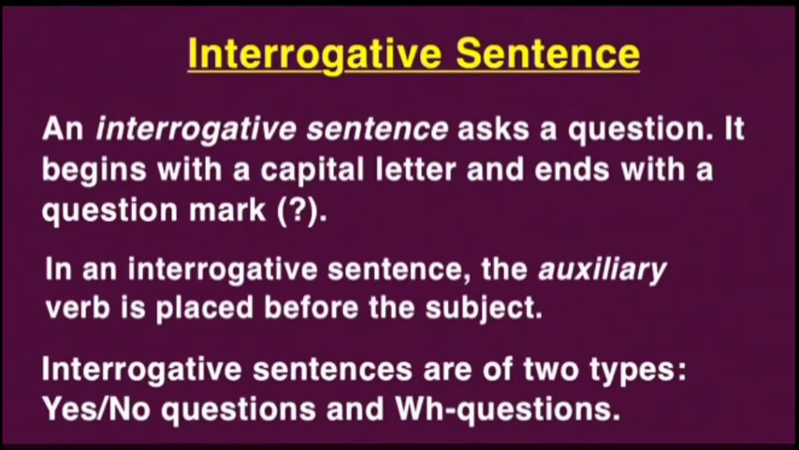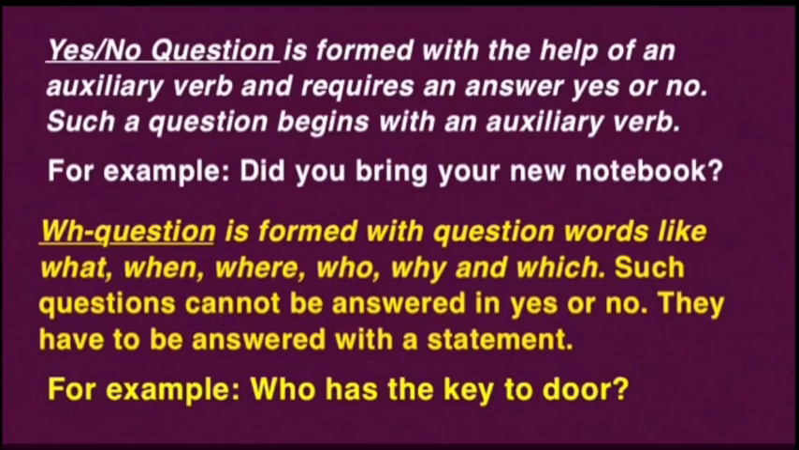It is interrogative. An interrogative sentence asks a question. In an interrogative sentence, the auxiliary verb is placed before the subject. Always remember to begin an interrogative sentence with a capital letter and end it with a question mark. Interrogative sentences are of 2 types: yes-no questions and WH questions. A yes-no question is formed with the help of an auxiliary verb and requires an answer in yes or no.